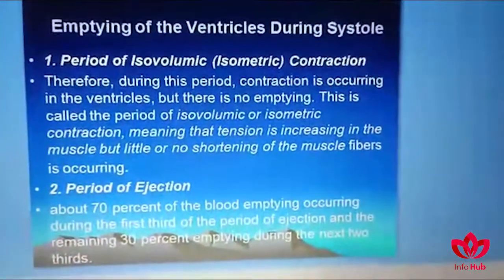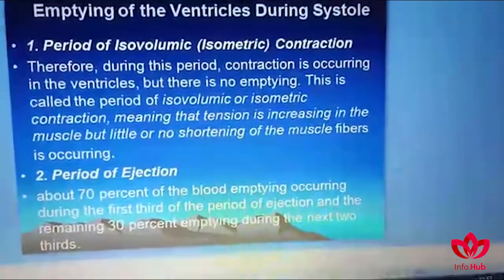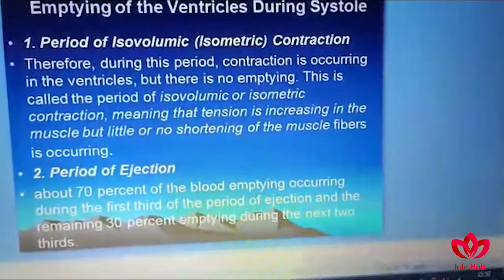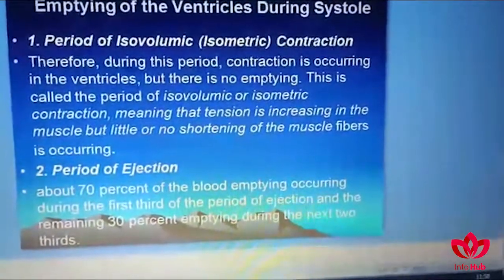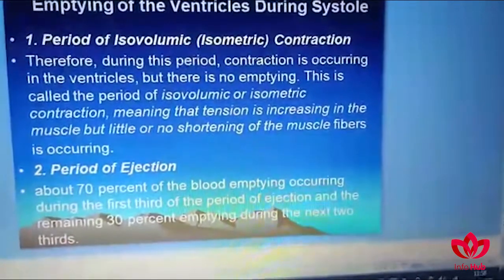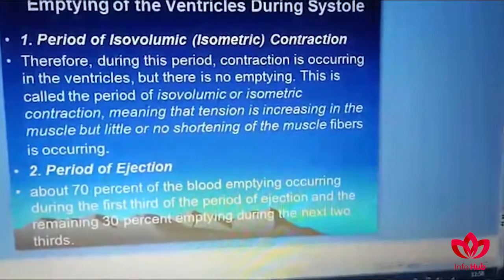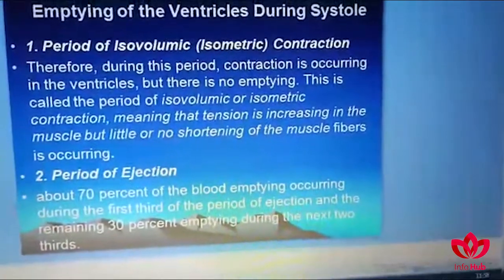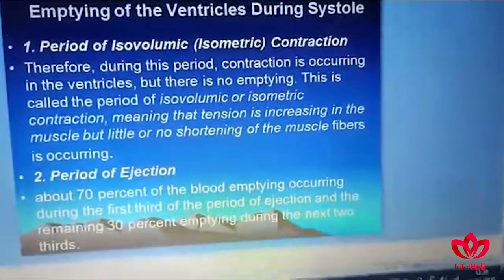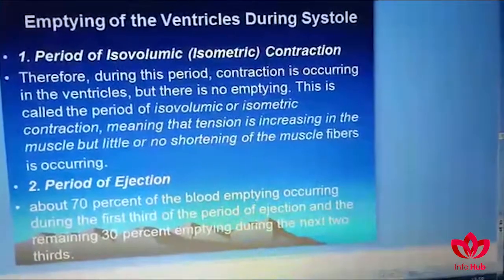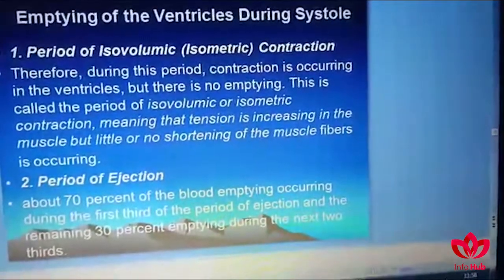Emptying of the ventricles during systole. There is a period of isovolumic or isometric contraction. During this period, contraction is occurring in the ventricles, but there is no emptying. This is called the period of isovolumic or isometric contraction, meaning that tension is increasing in the muscle because of the filling, but there is little or no shortening of the muscle fibers. That's why this is called the period of isovolumic contraction.